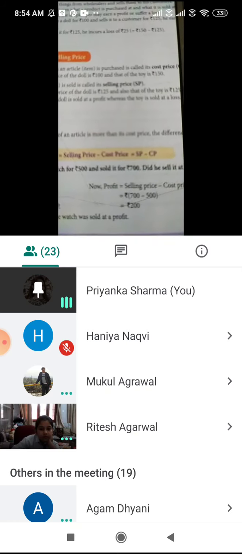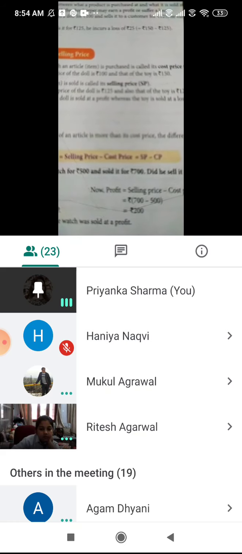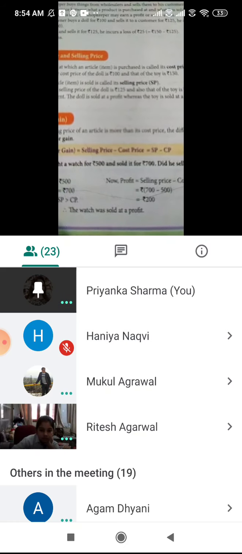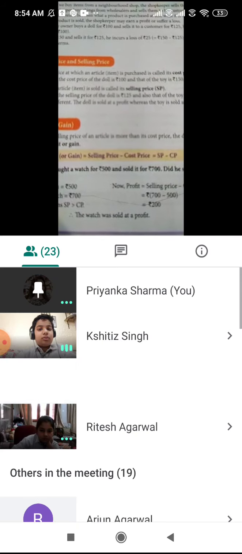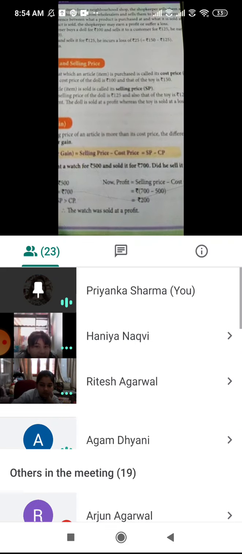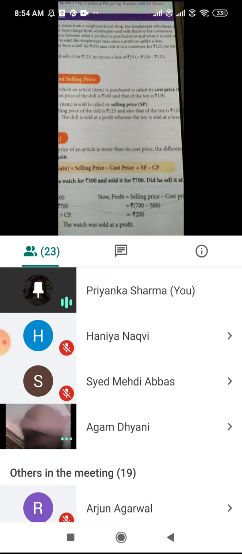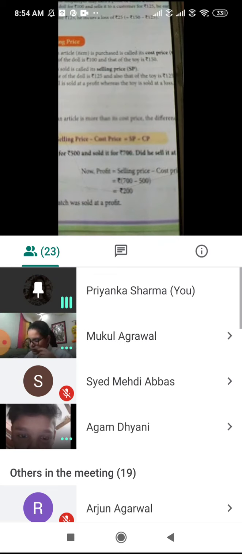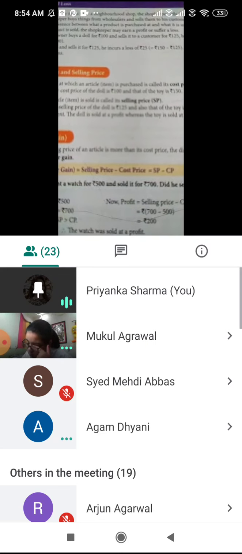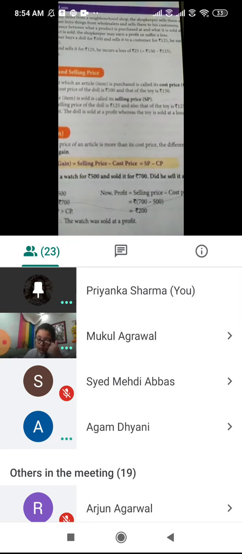The formula is selling price minus cost price. That is 700 minus 500. So 200 is our profit or loss? Profit. Yes, 200 is profit. Obviously, when you have purchased a watch for rupees 500 and you have sold it for 700, then there will be a party for the 200, right? Yes or no? You got that extra. So that is profit. Okay.